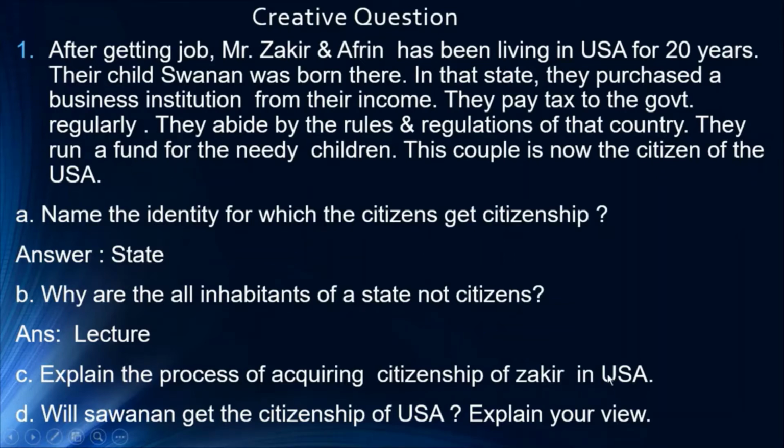Clear? So here at first you will write there are 2 methods of acquiring citizenship. Number 1 by birth, number 2 by formal grant. Okay. Then you will go to the stem. Like in the stem we have seen that Zakir has been living in USA for 20 years. Then comma, then buys property, then pays taxes regularly. Okay. Then runs an organization, runs a fund for needy children, etc. So you will write here, and then you will write, so he will get the citizenship in USA by formal grant, and then you will explain the formal grant. Understand everyone?